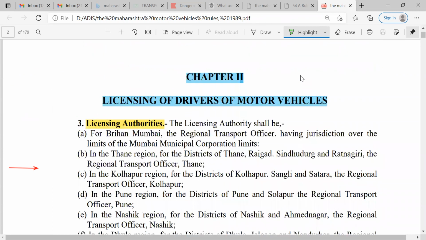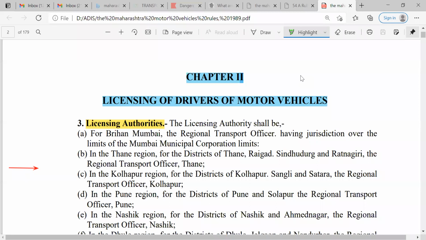Then the second chapter is related to the licensing of drivers of motor vehicles. Now it focuses on the drivers. Later chapters are related to conductors, then registration, etc. Intentionally I am saying that, because the rules and their contents are nearly similar, and most of the contents are applicable to conductors and some to the registration process also.